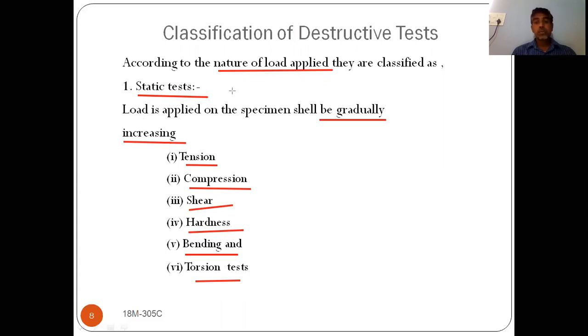So in this session, we have discussed what is meant by a test and different types of test, and in that we started the destructive test. I am concluding this session here, and in the coming sessions we will discuss this destructive test again.